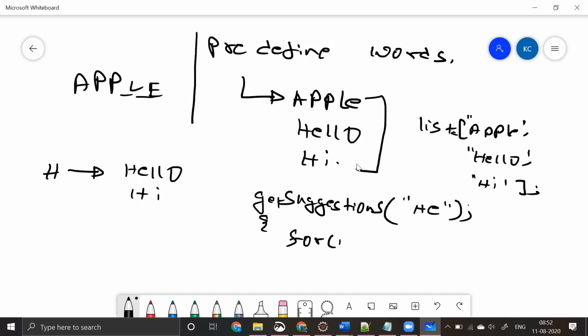For zero until what point I can iterate, word.length. Okay, so here I can iterate over all my length, and then I can iterate one by one. I can get all my words one by one, and I can check if this "he" is present or not. So first what I'll do, I'll be iterating over h, and then I'll check if it is there in apple or not. No, it is not there. Then I'll be going to my next, etc, etc, etc.